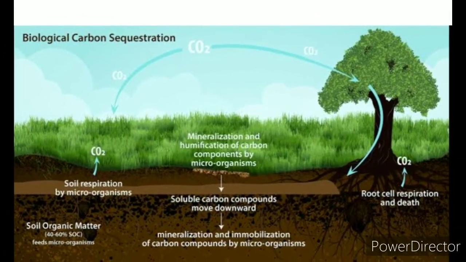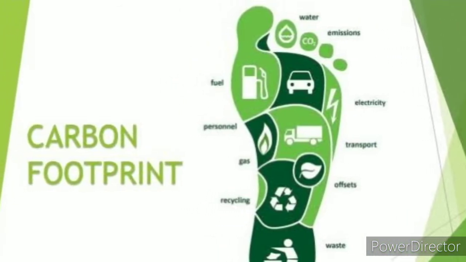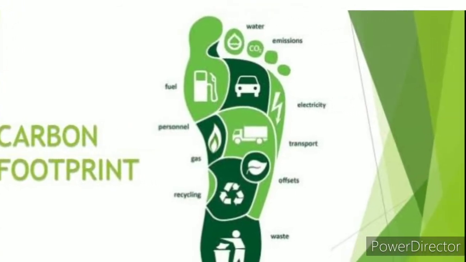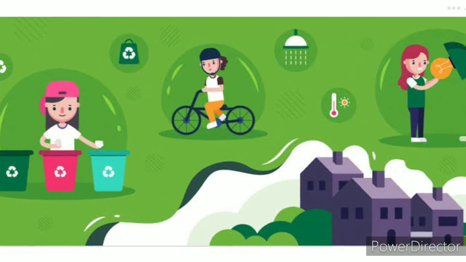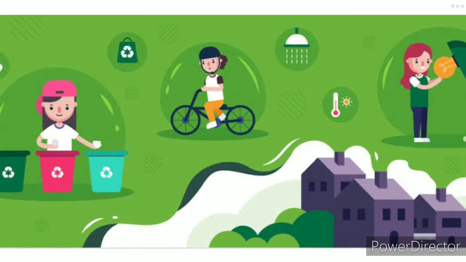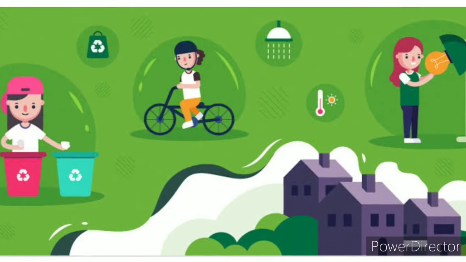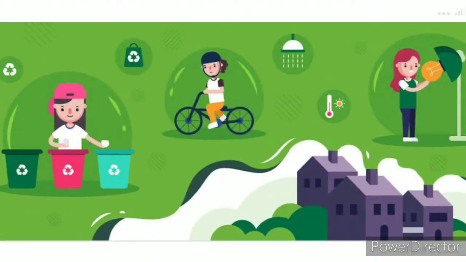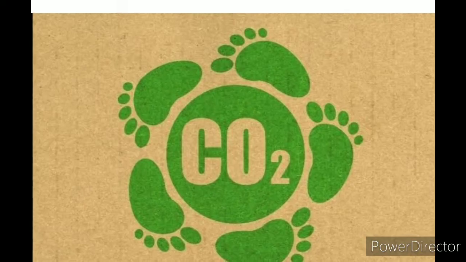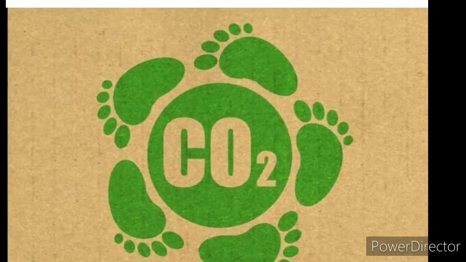Next one is carbon footprint. Every human activity leaves a mark just like a footprint. This carbon footprint is the total amount of greenhouse gases produced by human activities such as agriculture, industries, deforestation, waste disposal, burning fossil fuels directly or indirectly. It can be measured for an individual, family, organization like industries, state level or national level. It is usually estimated and expressed in equivalent tons of carbon dioxide per year.